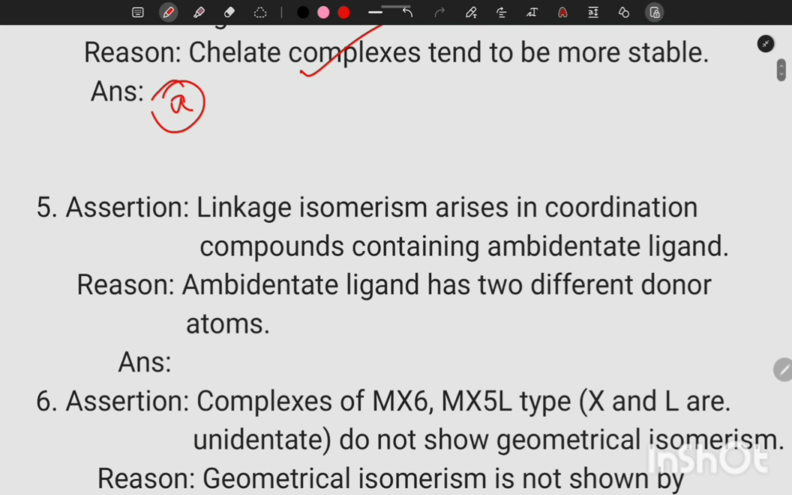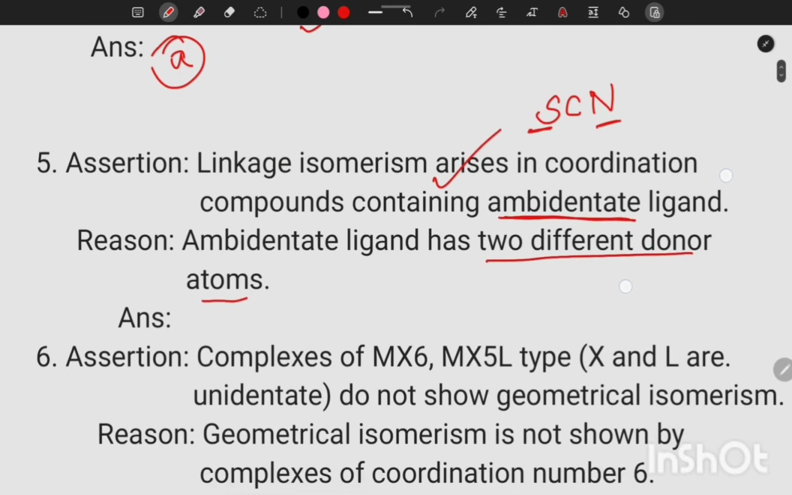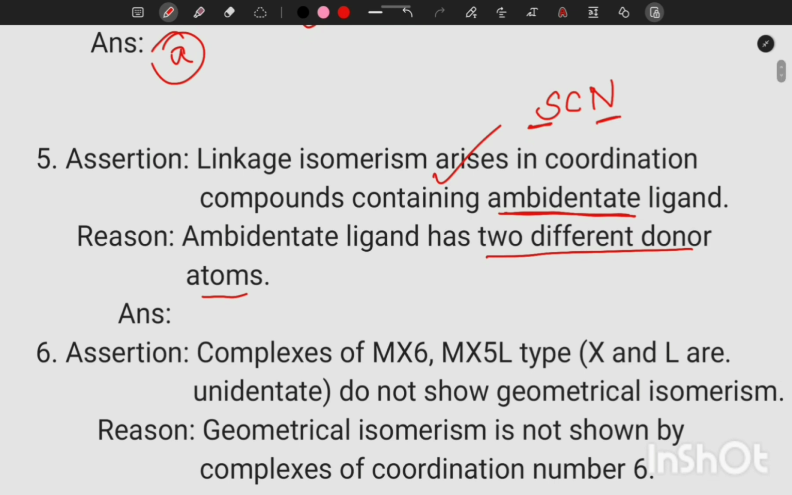Next, assertion: Linkage isomerism arises in a coordination compound containing an ambidentate ligand. So that is a compulsory condition for showing linkage isomerism. That is a correct statement, because for an ambidentate ligand, for example SCN, it has two connecting sites. Either we can use S or we can use N. So an ambidentate ligand has two different donor atoms. Because of that only, it shows this isomerism. So assertion and reason, both statements are correct, and the reason is the correct explanation of the assertion. So our option is A.